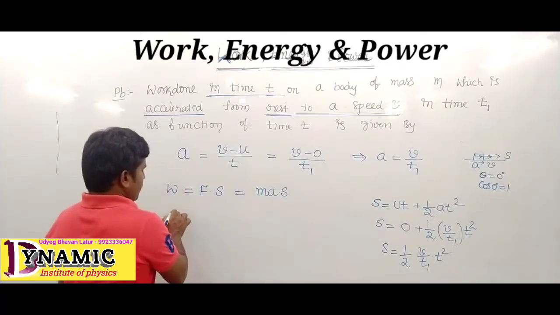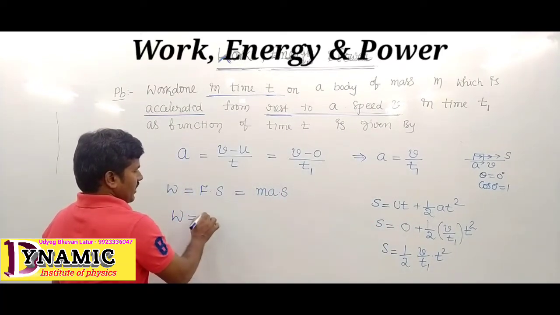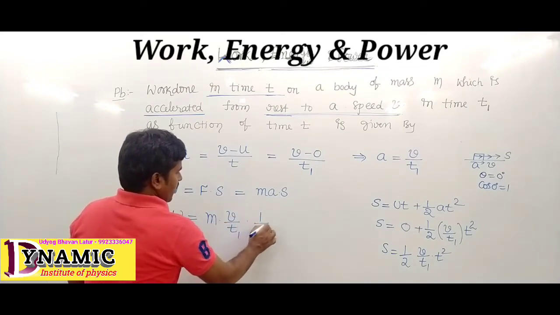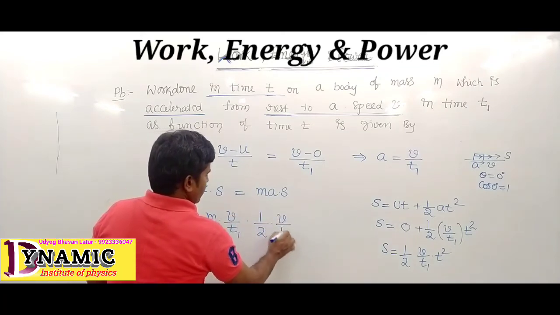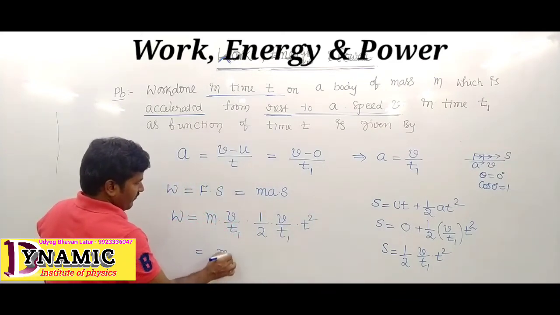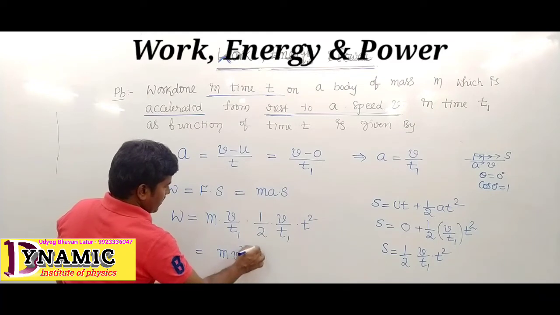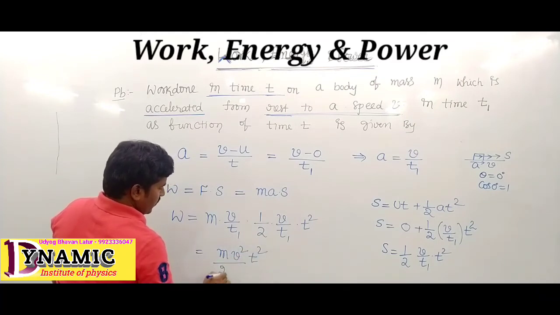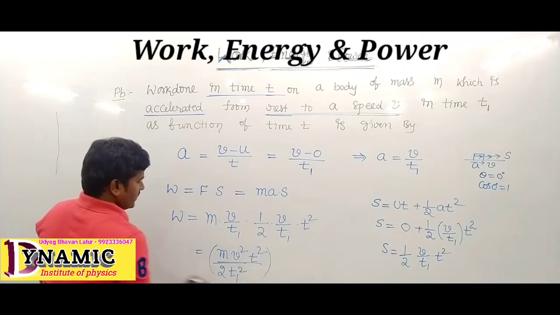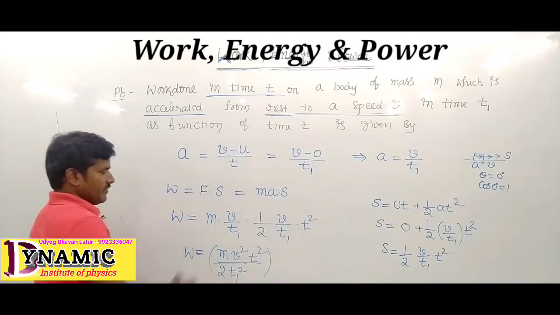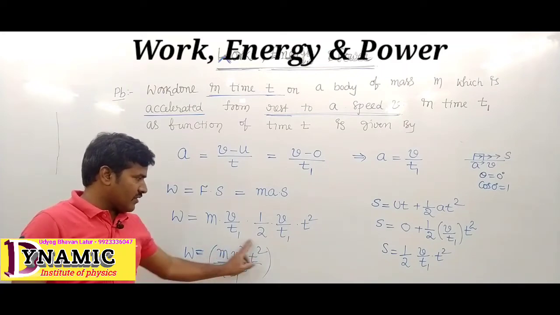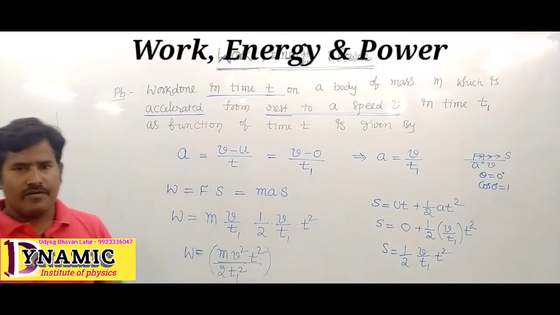The value is put here: work done equals mass into acceleration, v upon t1, into v upon t1 into t squared. Its value becomes m v squared t squared upon 2 t1 squared. This is the total work done: work done equals m v squared t squared upon 2 t1 squared.